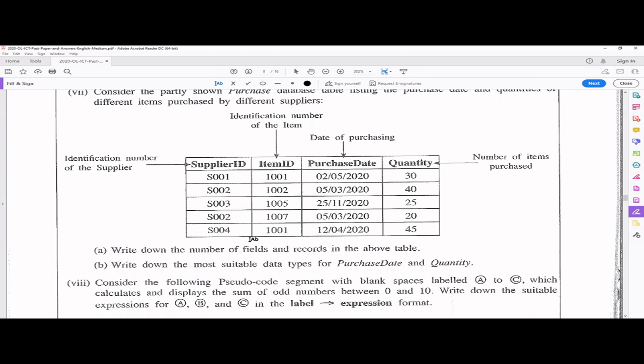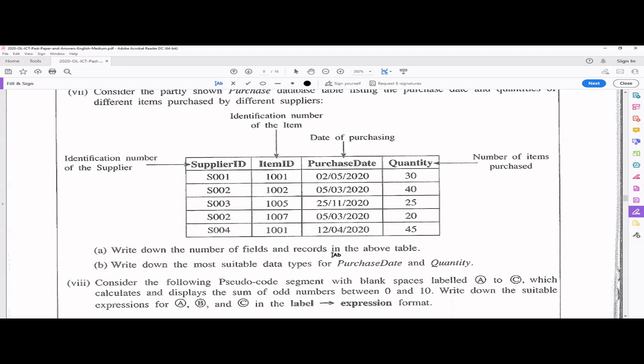Here they are asking to write down the fields and records of the above table. Number of fields: you have to write it nicely. Fields means columns, 1, 2, 3, 4. You have 4 columns, 4 fields, right? Write it like that. And then write the number of records. Records are 1, 2, 3, 4, 5. We have 5 records. So that will give you basically 1 mark.